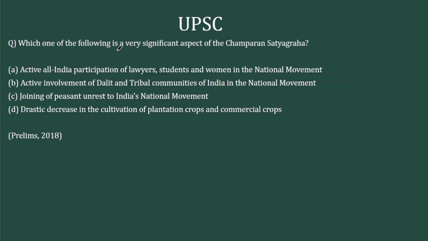The second question: which one of the following is a very significant aspect of the Champaran Satyagraha? So without going into the options, Champaran Satyagraha is one of the first movements of Mahatma Gandhi after he came to India in 1915. The options: first, active all India participation of lawyers, students, women in the national movement. Second, active involvement of Dalit and tribal communities in the national movement. Third, joining of peasant unrest to India's national movement. Fourth, drastic decrease in the cultivation of plantation crops and commercial crops. It's a very simple question. Just look at the options.